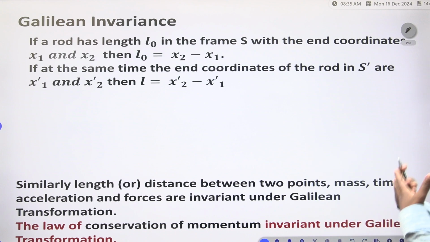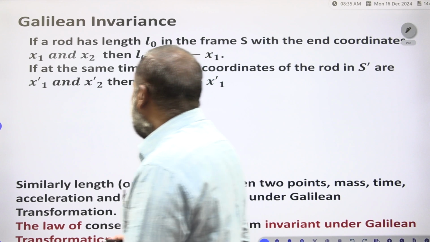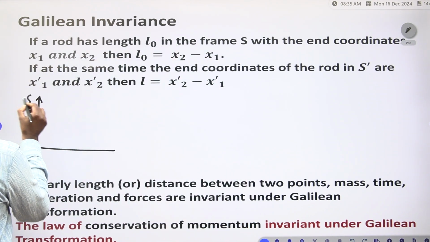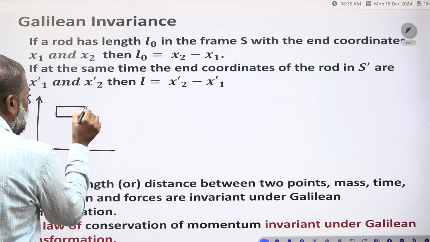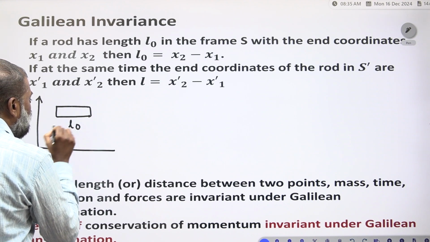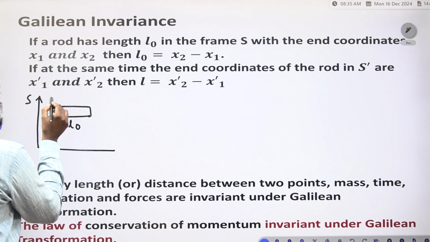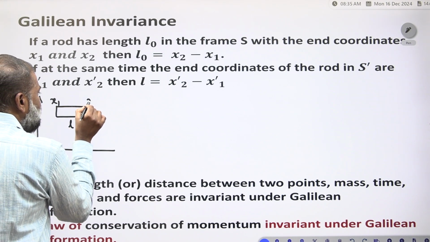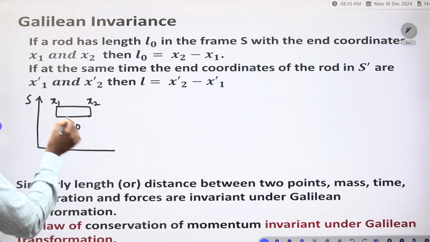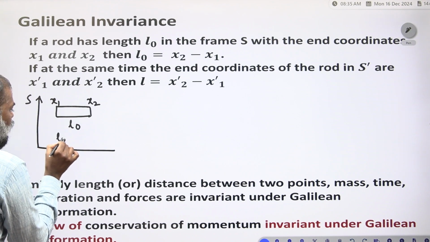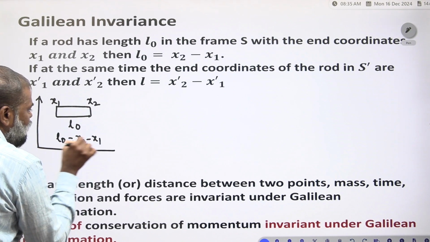Now, Galilean invariance we have to see. How do we see the Galilean invariance? Here two frames of reference are there. One frame of reference we have to take, that is the S frame of reference. One rod you have to take, with length L0 in the S frame of reference. This one is x1, and this is x2, the end points of the rod. This distance is L0 is equal to x2 minus x1.